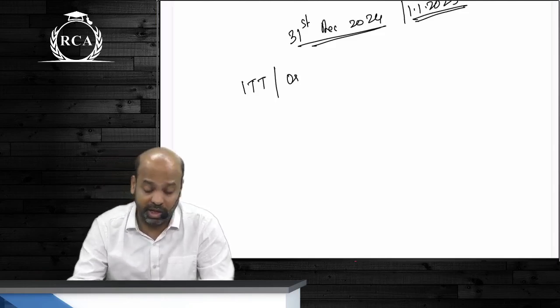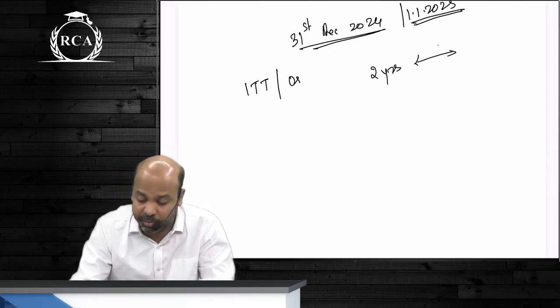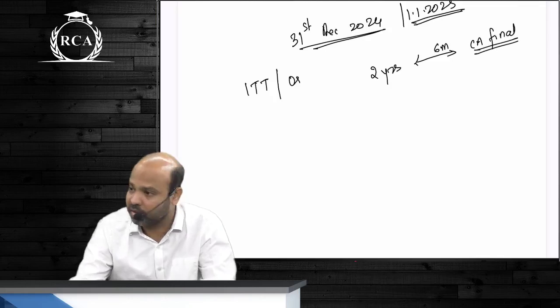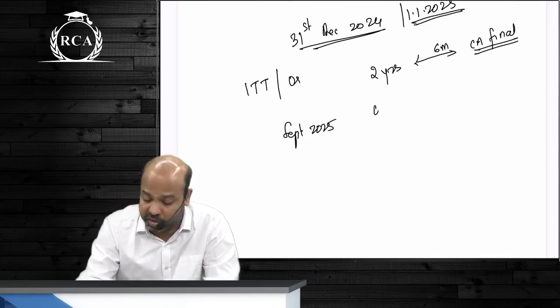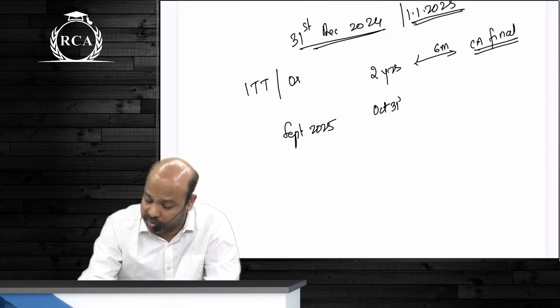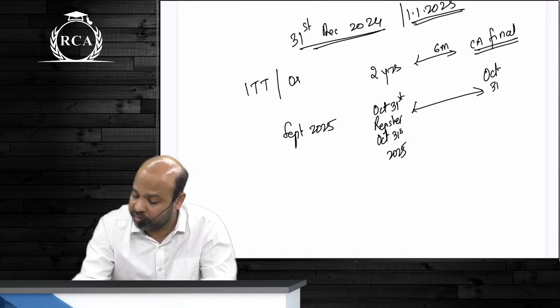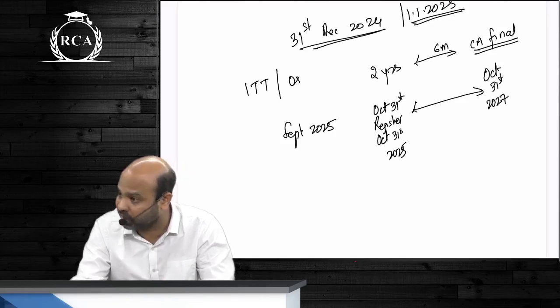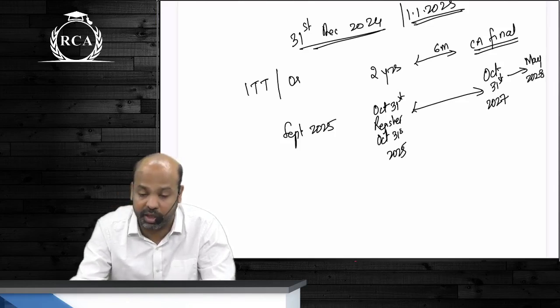You will have to undertake a mandatory articleship period of 2 years. After that, there should be a gap of 6 months, and then you can write your CA final exams. So the ones who are writing in September 2025, in case your results come out by October 31st and you register for articleship by October 31st, your articleship will get over by October 31st, 2027, and you will be eligible to write your CA final exam in May 2028.